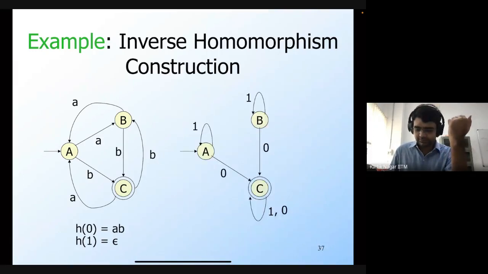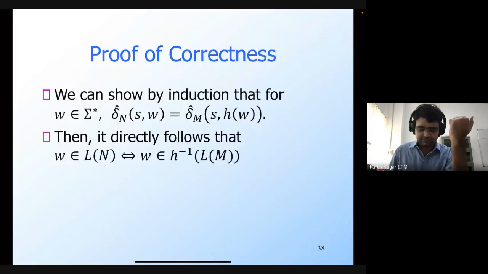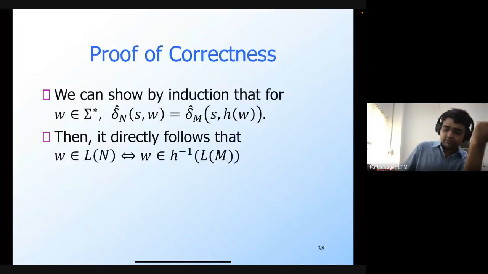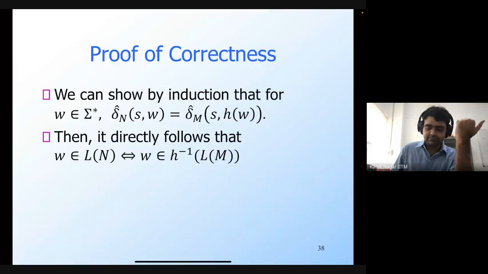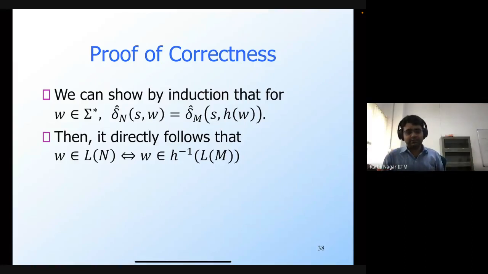So this is the DFA that we just constructed. We can also formally prove that the language of this DFA that we constructed is actually equal to H inverse of L. To show that, I'm just going to give a very brief outline.